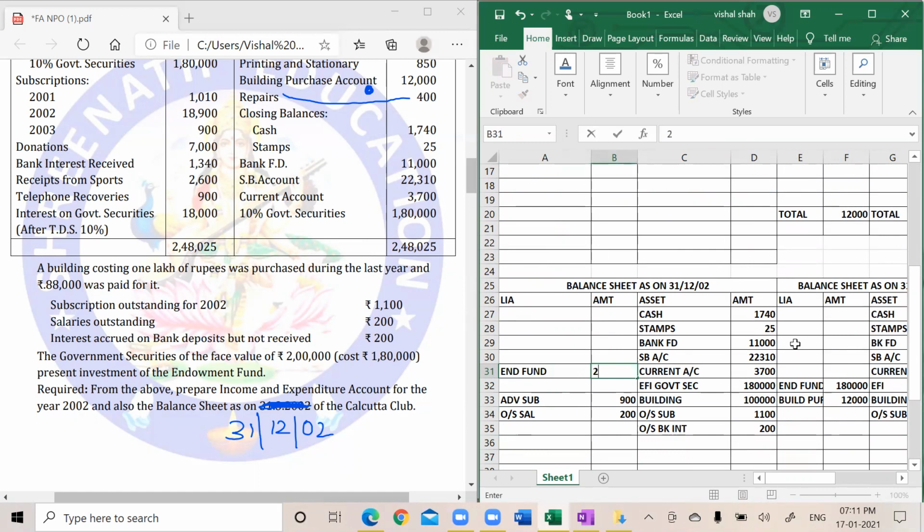Now some student will ask me, sir, you said right now that fund value and investment value should be the same, but here it is not. The answer is yes, you're correct. It is not, because right now only the fund became 2 lakh. Now I will purchase investment to the extent of the difference, that is 20,000. So automatically my fund will again be on par with my investment. This is a concept. It is very correct. Very good. We go ahead, proceed ahead.